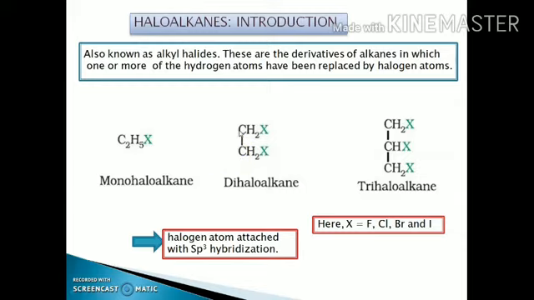If you want to find the hybridization of this alpha carbon atom, we have to calculate the number of sigma bonds. In this case, the carbon is attached with the next carbon by a sigma bond, and these two hydrogen atoms are also attached with sigma bonds, and this halogen group also makes a simple single bond. This is also called a sigma bond. So there are 4 sigma bonds present. It means it has sp3 hybridization. sp3 hybridization means the 4 valencies of the carbon are satisfied with all sigma bonds.